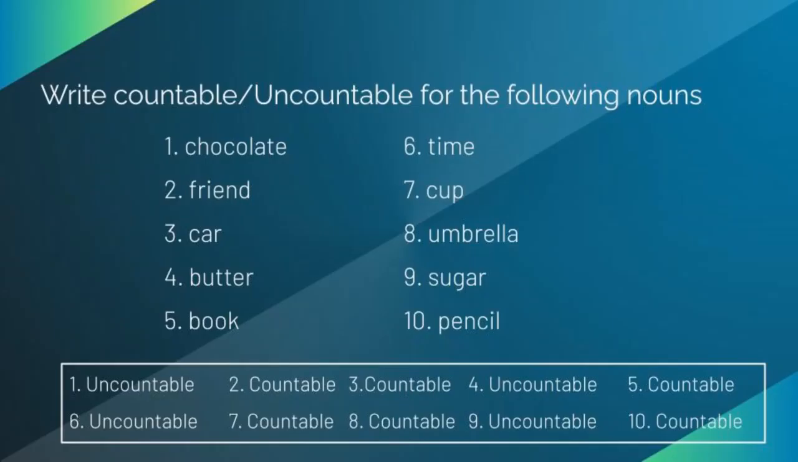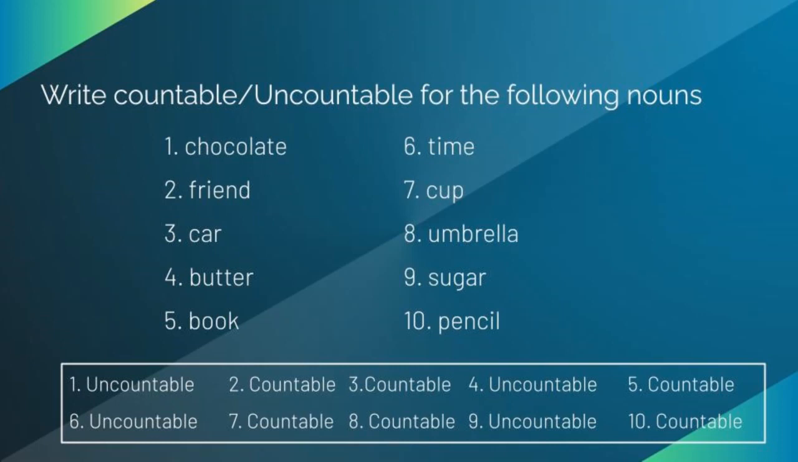Okay students, now we are going to do the exercise. Before starting any exercise, you have to read the heading properly. Write countable or uncountable for the following nouns. Ten nouns are given here. You have to read them properly and then answer. The first one is chocolate. Is chocolate countable or uncountable? Yes, you're right. Chocolate is an uncountable noun. So write the answer as uncountable for the first one.